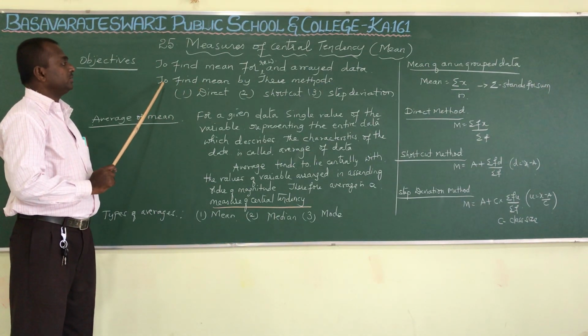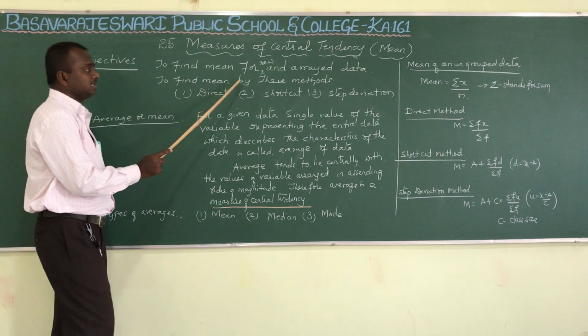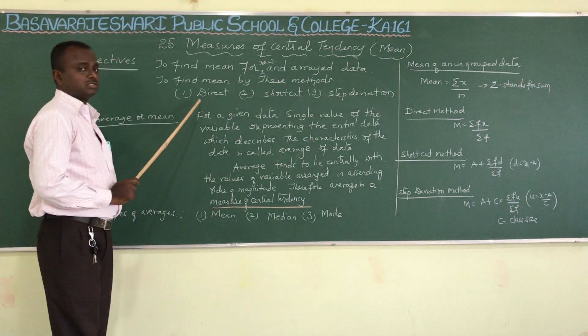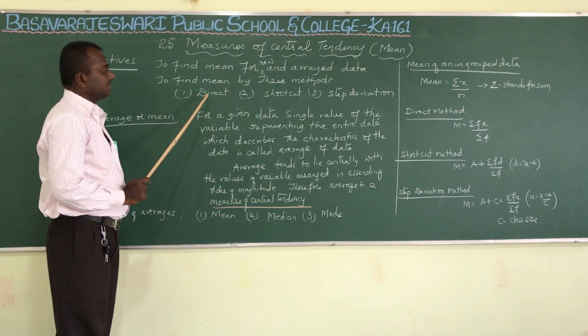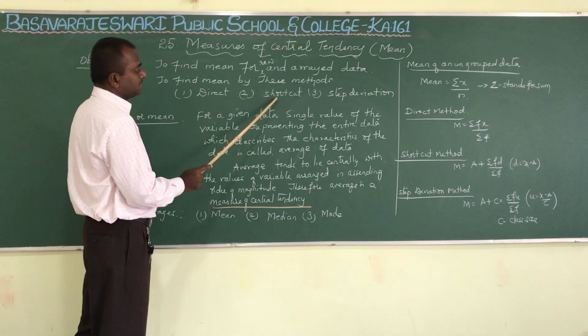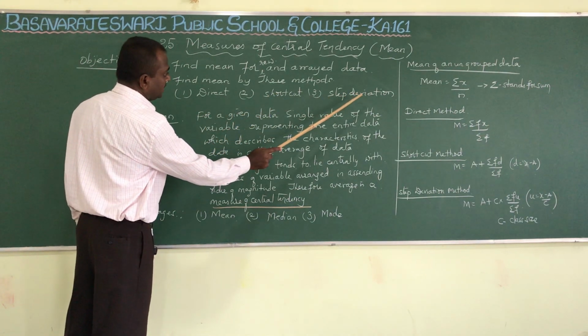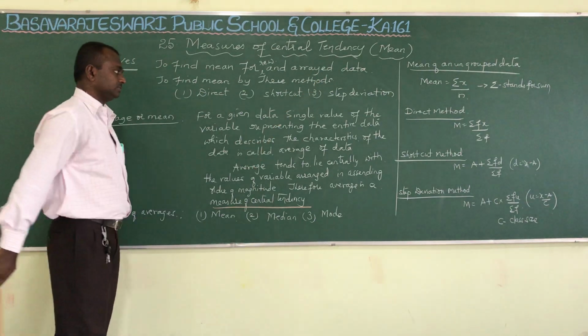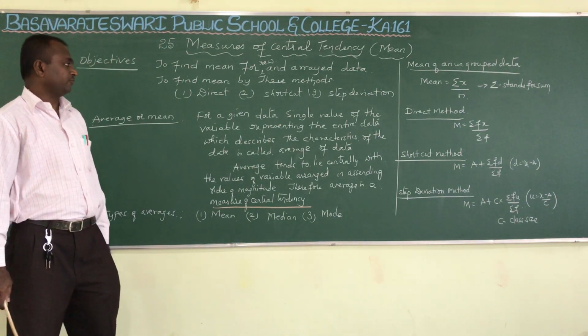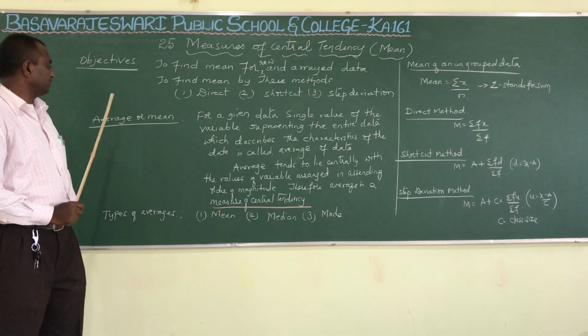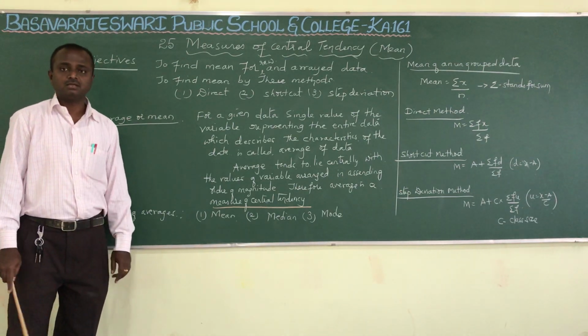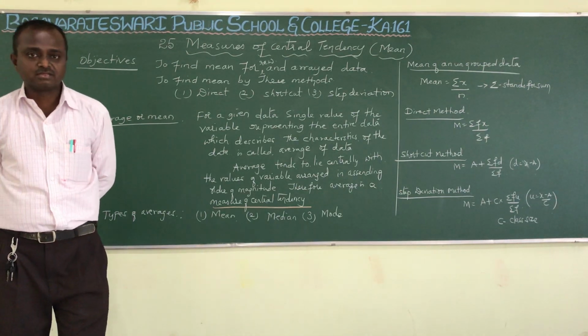Next point, we are going to learn to find mean by three methods. What are those three methods? First one is direct, second one is shortcut, third one is step deviation method. Okay. So before going to start the definition for what is average or mean, we will take one example.